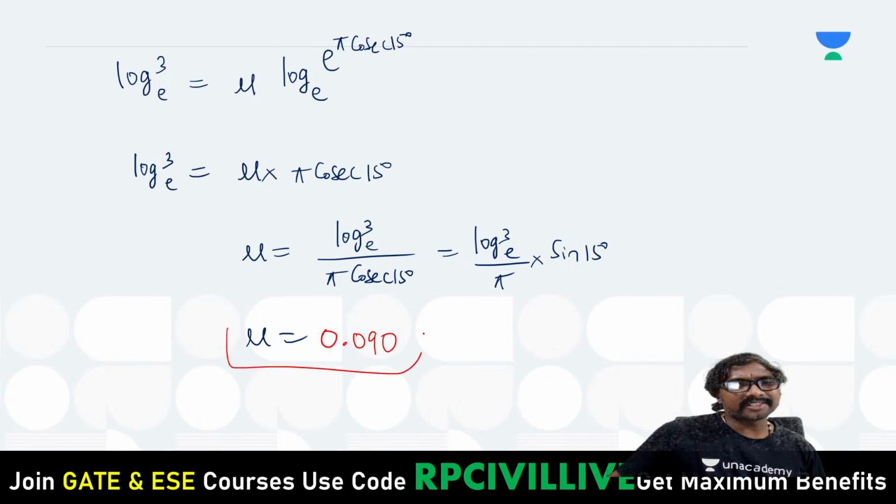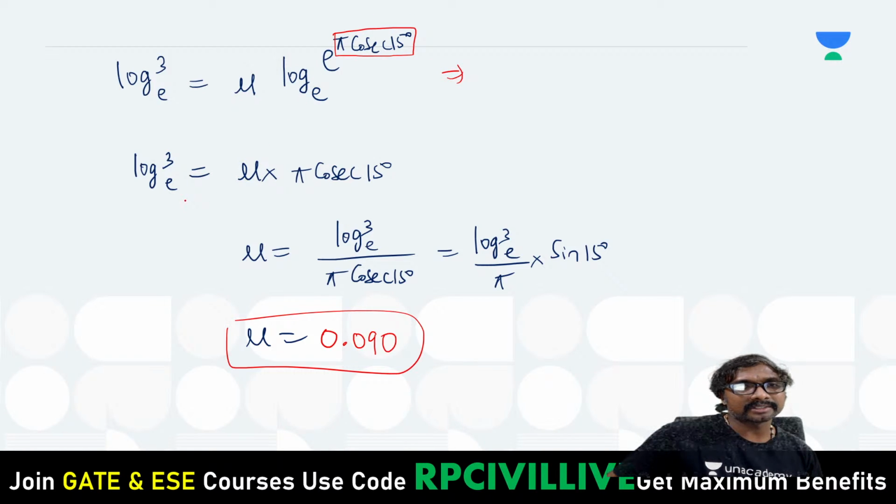Or we'll just check it like this. What we'll do first: we'll calculate this pi into cosecant 15 degrees, means pi divided by sine 15 degrees, right? Then after that, yeah, this one is in.